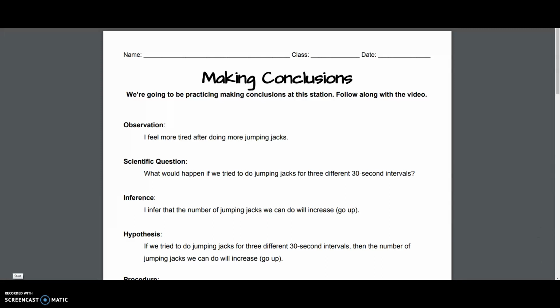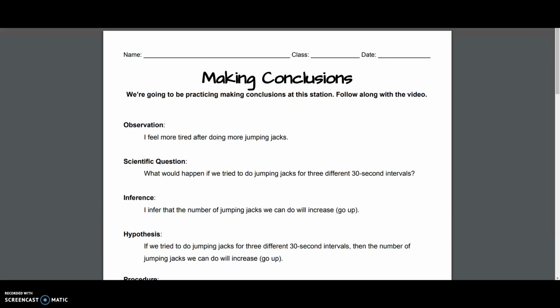Hello, we are going to be making conclusions at this station. If you haven't already, go ahead and get a worksheet in the center of your table. It's called Making Conclusions. It should be on your screen. We're going to be practicing making conclusions at this station. Follow along with the video.